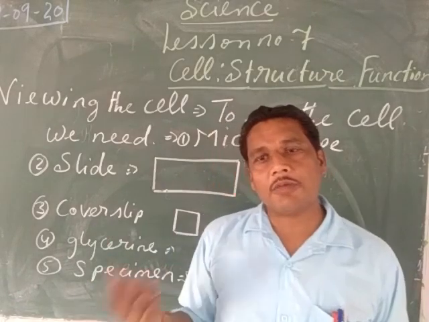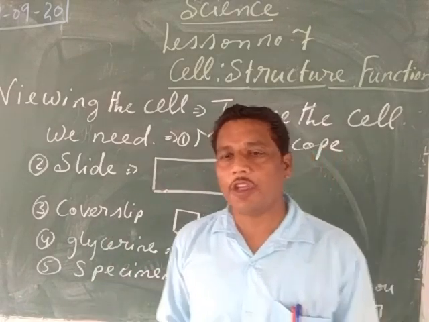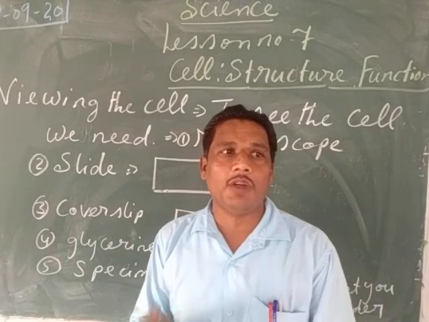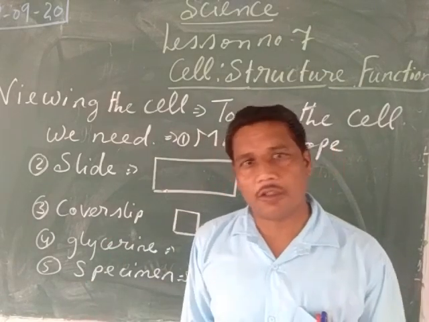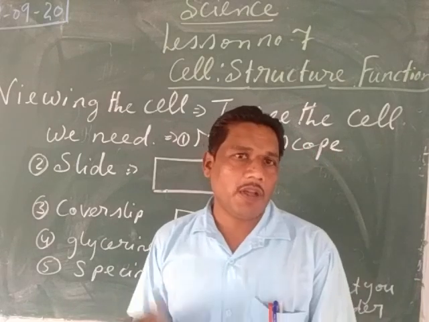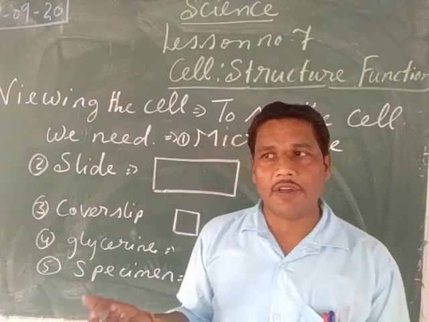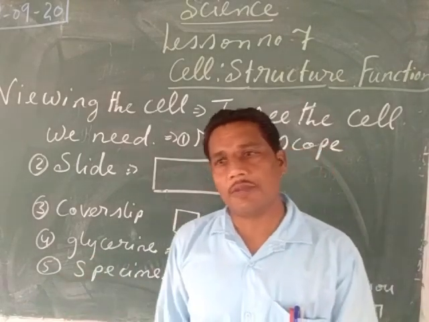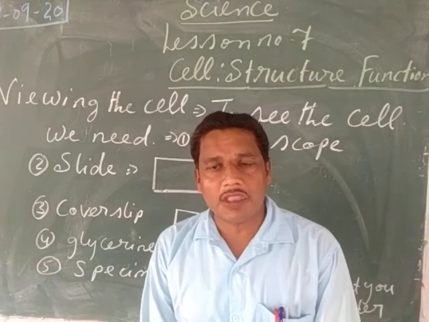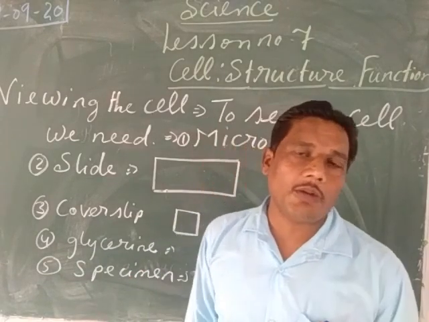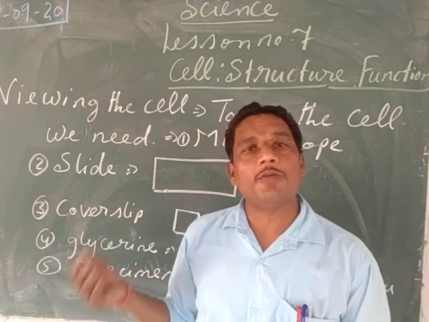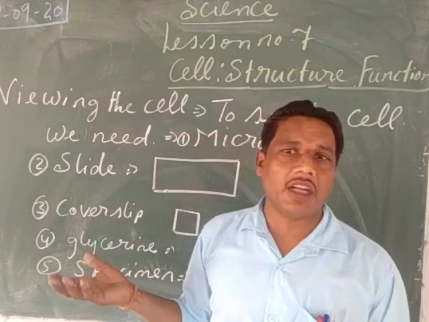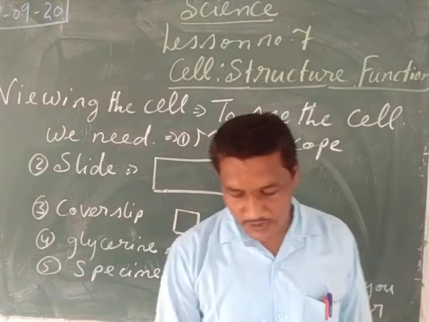On the basis of the number of cells present in the body, if the organism body is made up of only one cell, it is called a unicellular organism. For example, microorganisms like amoeba and bacteria are made up of only one cell. The bodies of plants, animals, or human beings are made up of so many cells, so they come under the category of multicellular organisms.